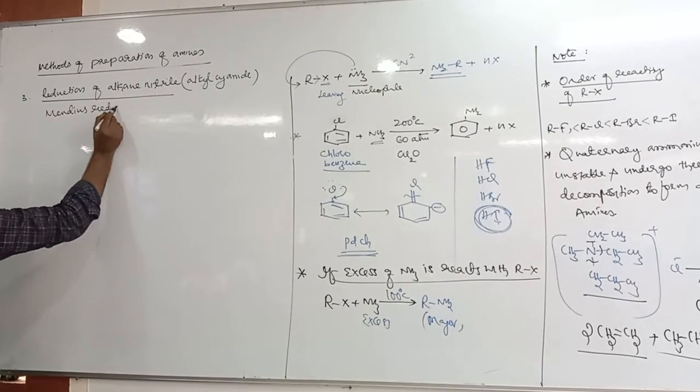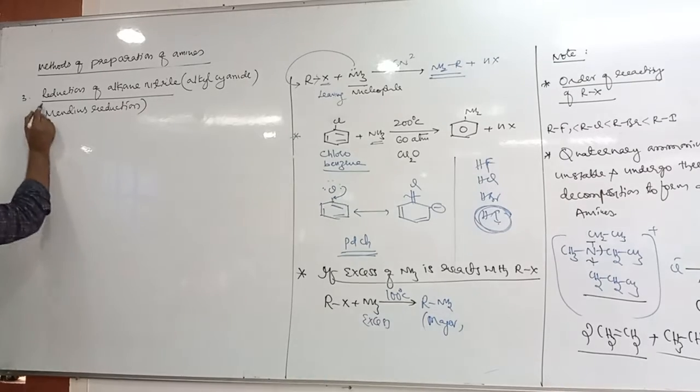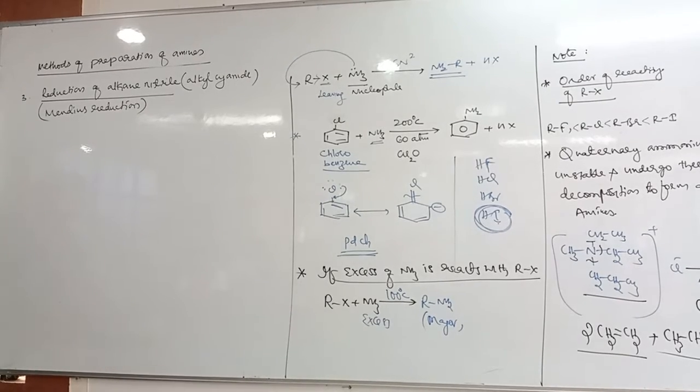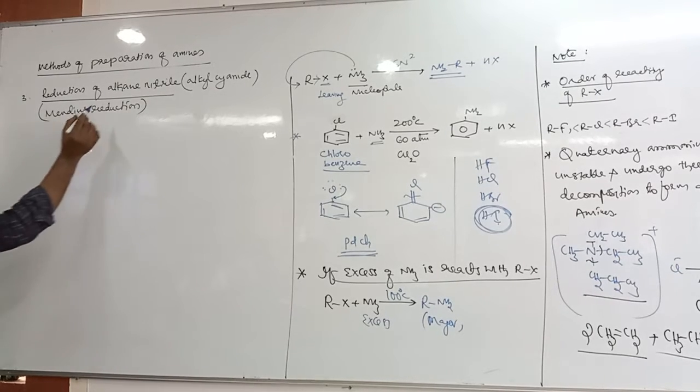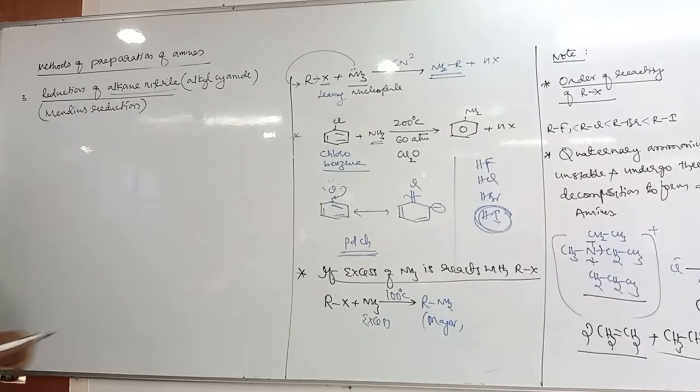Mendius reduction. Tell me. So in Mendius reduction, here we take alkane nitrile. What are the alkane nitrile? RCN, alkyl cyanide.